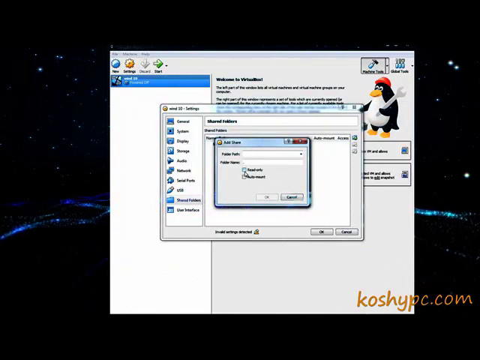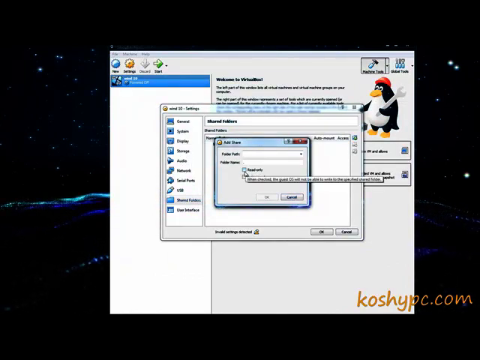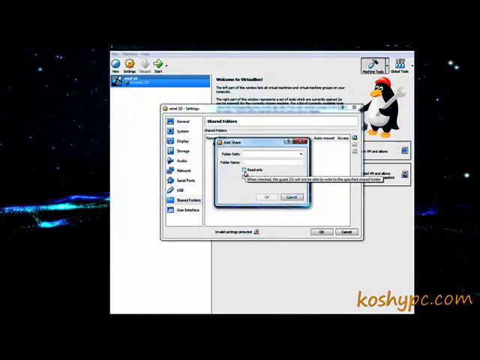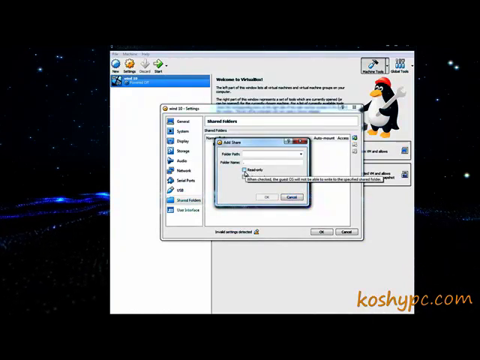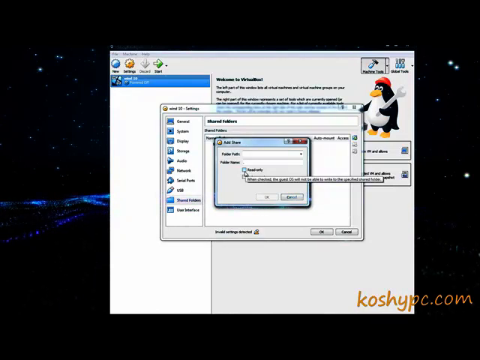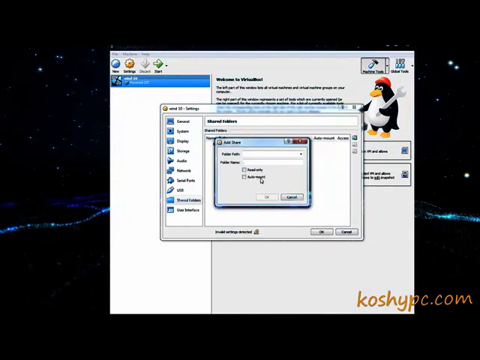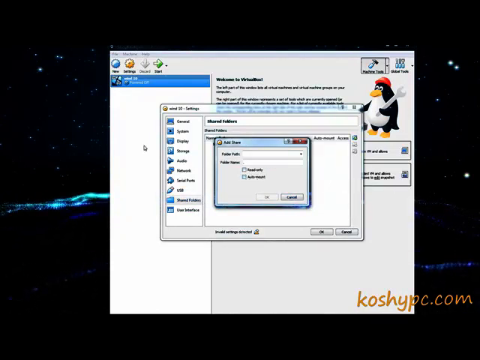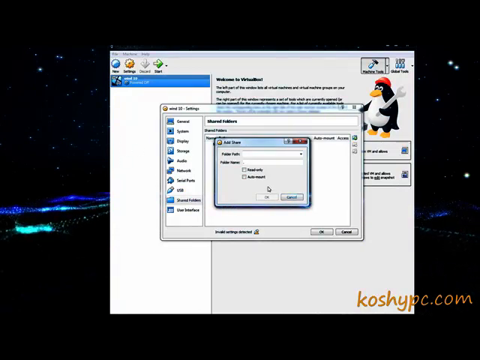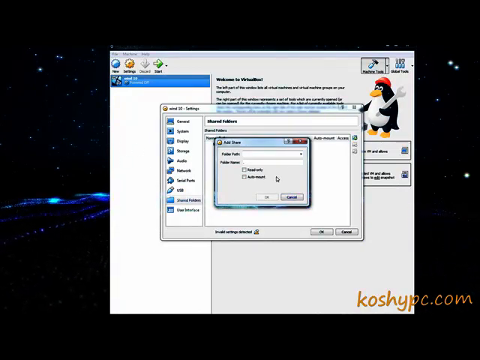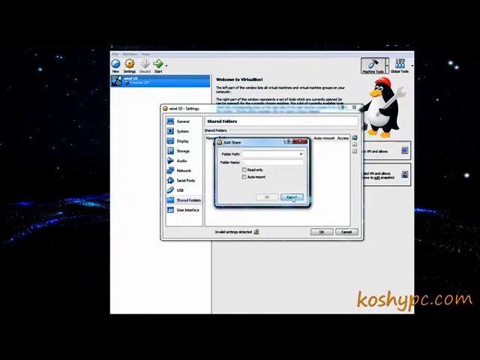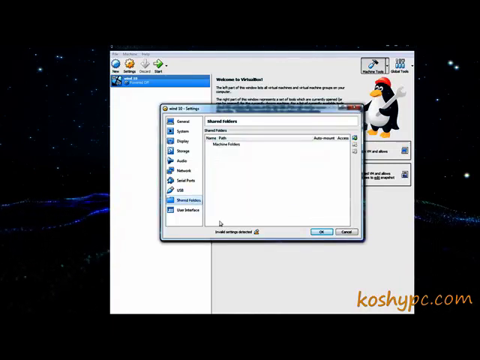It could be read only, which means that they cannot make any changes to this folder. And auto mount means that when this virtual operating system starts, it will automatically connect to that folder. But because I don't need it, I will say cancel.